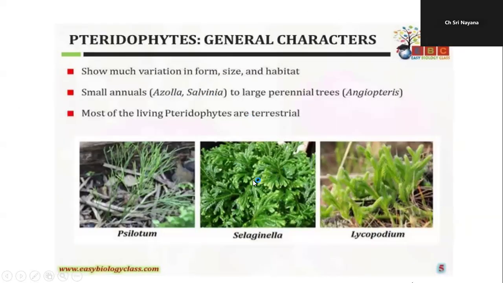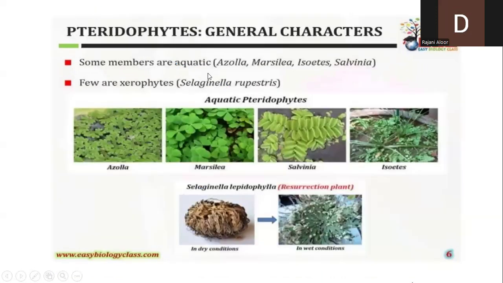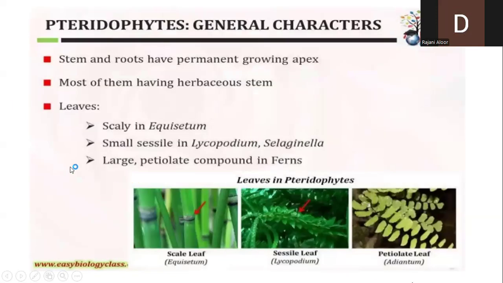I repeat some examples of terrestrial pteridophytes: Equisetum, Lycopodium, Selaginella, some species of Selaginella plants. Aquatic forms are Azolla, Marsilea, Isoetes, whereas the xerophytic plant is Selaginella rupestris. Now moving on, that is regarding the habitat where they are growing.